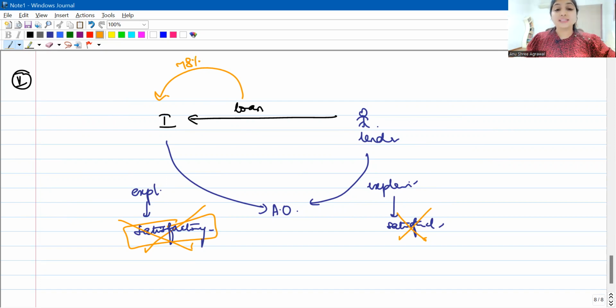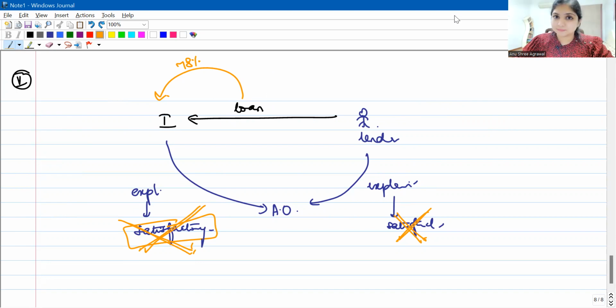Perfectly understood, guys? So in case I'm receiving a loan and the AO has doubts about this, if the AO is asking me from where I got the money, I am able to give an explanation to the department. I'm able to say I got this money as a loan from Mr. Blue. Now Mr. Blue also will have to give an explanation to the AO saying from where he got the money to give me the loan. Only if he is able to give a satisfactory explanation will my explanation to the AO be considered satisfactory. If his explanation is not satisfactory, even my explanation will not be satisfactory, and this loan will be treated as cash credit, unexplained income, unexplained investments and all, and it will be taxed at the rate of 78% effectively.